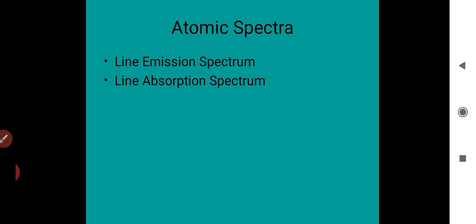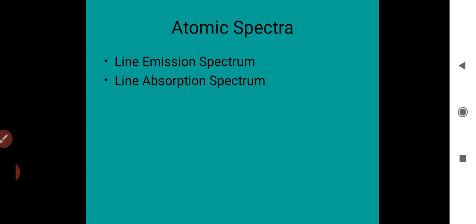Before studying this concept, let us have a brief revision of the last class. In my last class we studied the drawbacks of Rutherford's model of the atom. The Rutherford model fails to explain the stability of the atom.